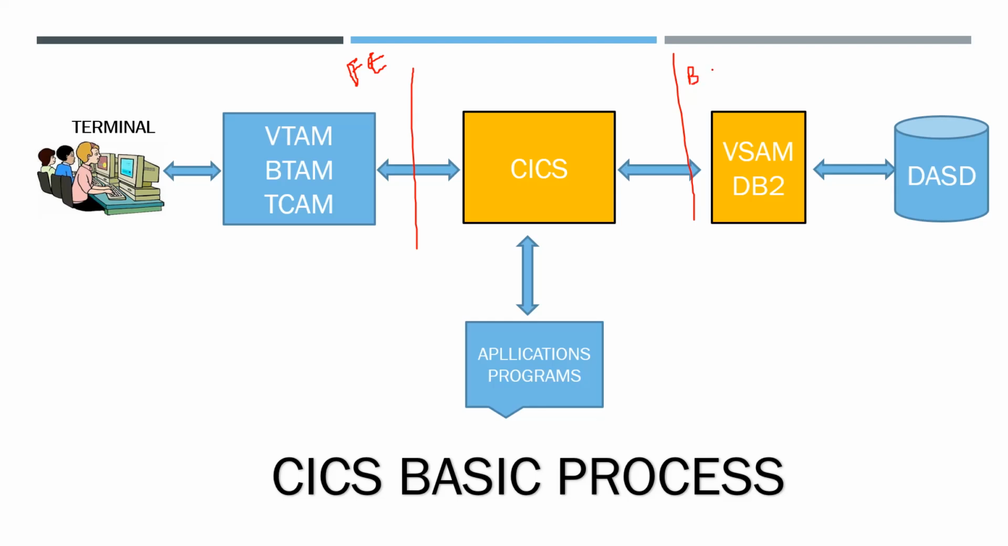The backend can also be termed the storage end. The interface between KICS and the storage is termed the backend or storage end, and this end, KICS and the application, is termed the processing end. Front end is where the user is connected to KICS. Backend is where KICS is connected to the storage. Processing end is where the processing takes place.